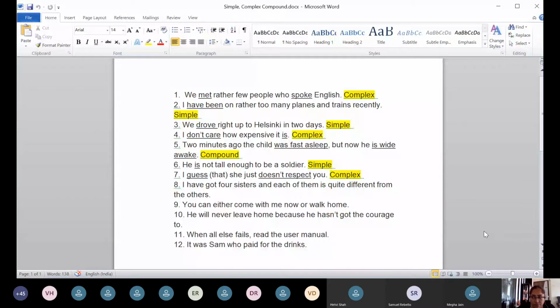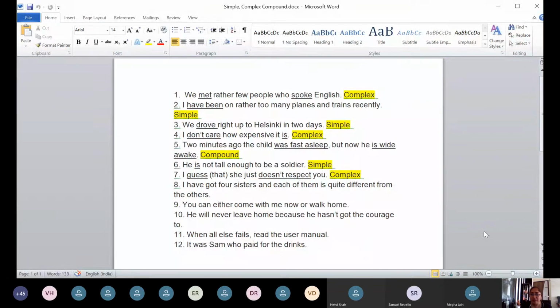There are many types of subordinate clauses. There is a noun clause, adverb clause, adjective clause. When you are talking about a description of a place where we went, then that becomes an adverbial clause of place.